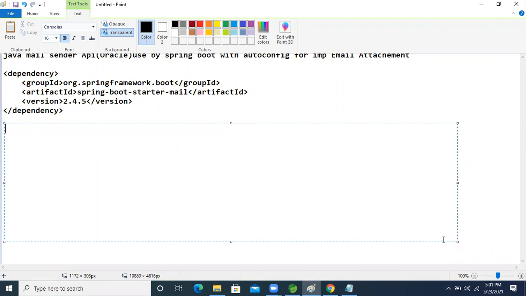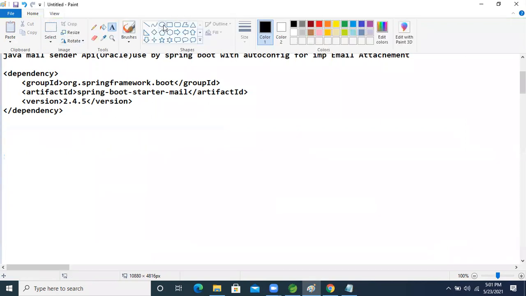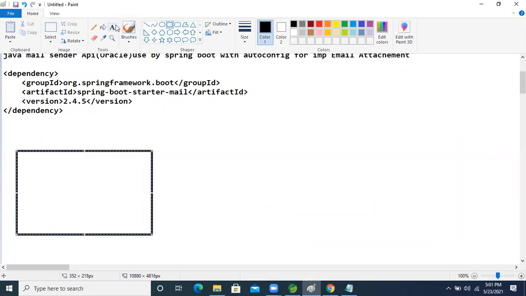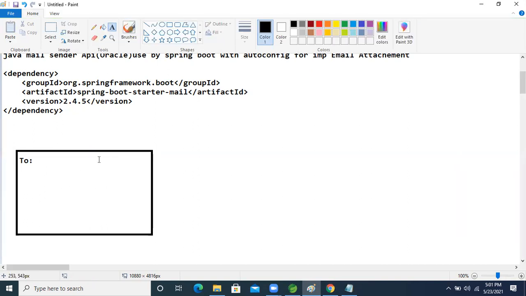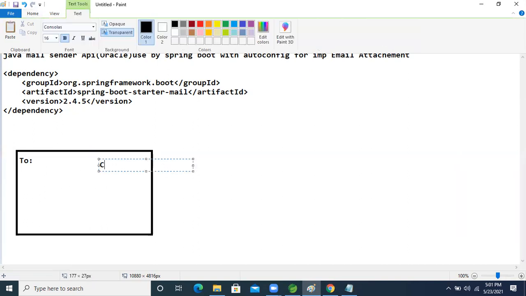So just think about that. This is the dialog box. Inside that, what is there? Inside that, I'm giving two, the recipient. After that, here I'm giving CC and BCC also.